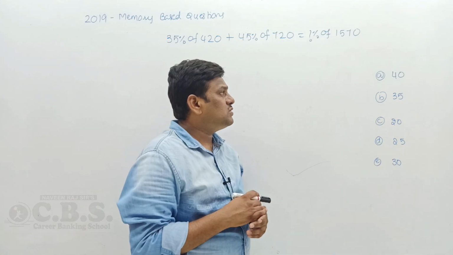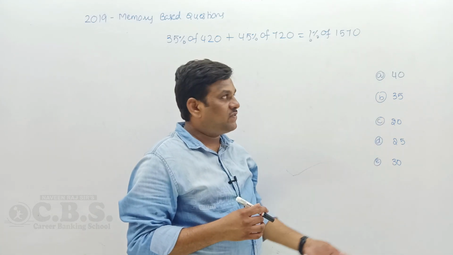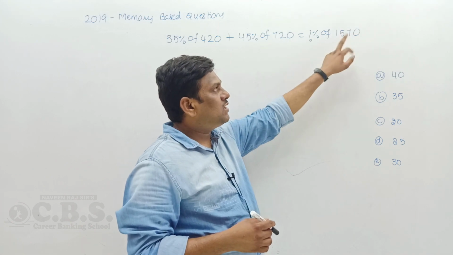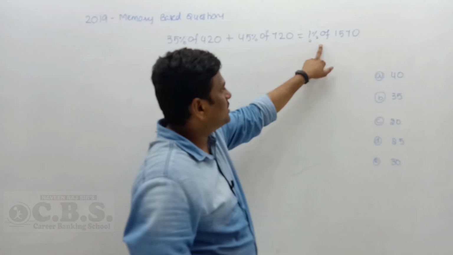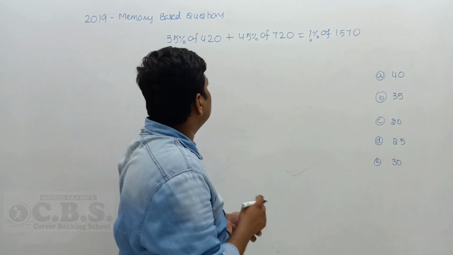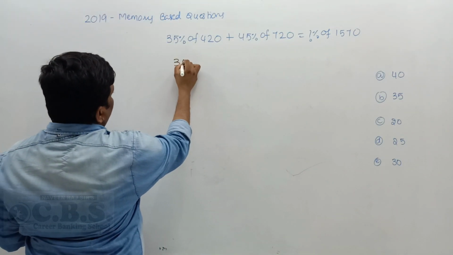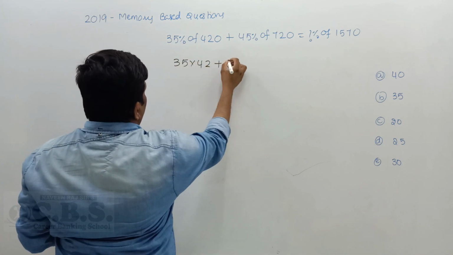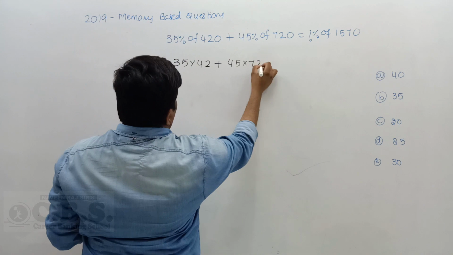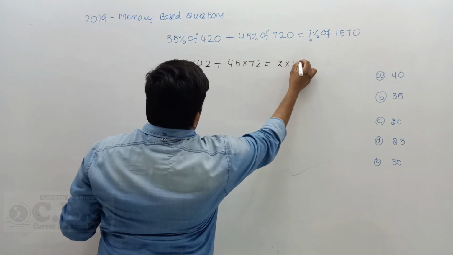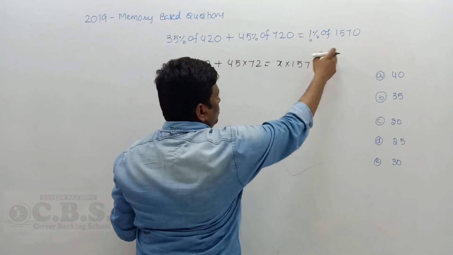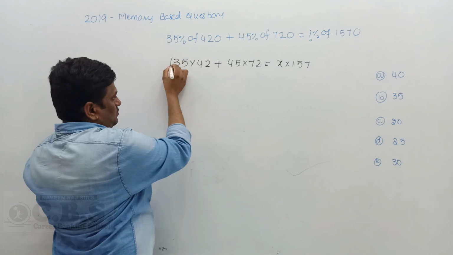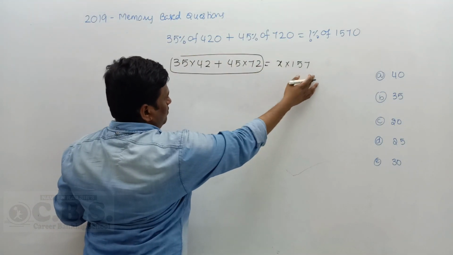Here, what percent of 1570 is given, and observe the options are also integers. Definitely the left side value is a multiple of 157. So I just cancel percentage and percentage and percentage, 0 and 0, 0, both are cancelled. What value is left? Here 35 left, here 42 left, here 45 left, here 72 left, equal to x into 157. Definitely this answer is a multiple of 157.